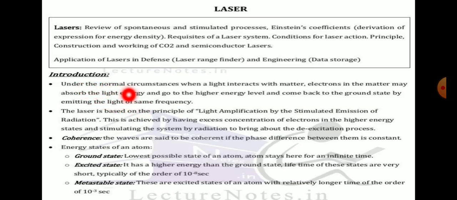That higher energy level has a lifetime of 10 raised to minus 8 seconds, and the electron comes to the ground state emitting the same frequency.